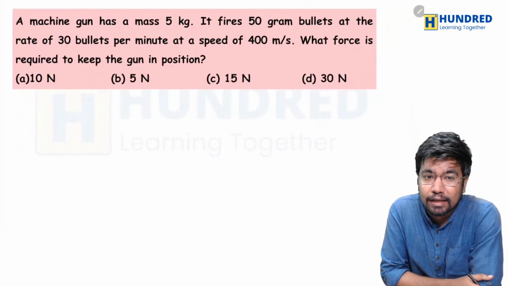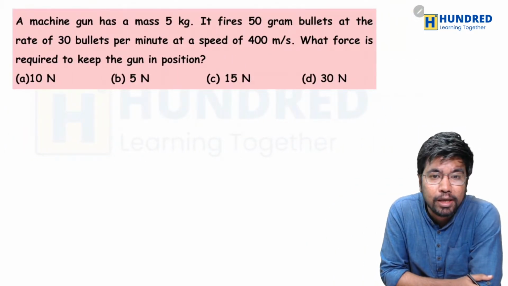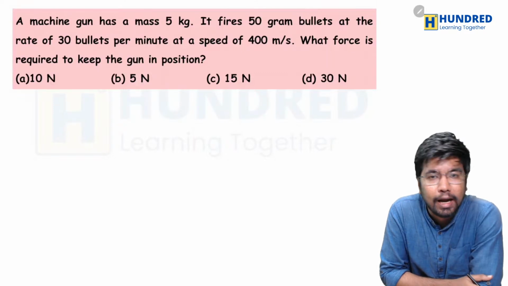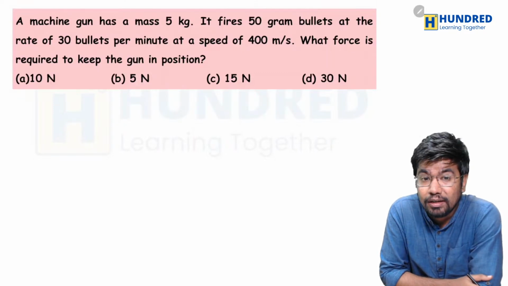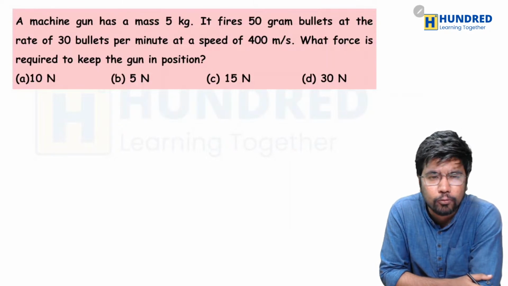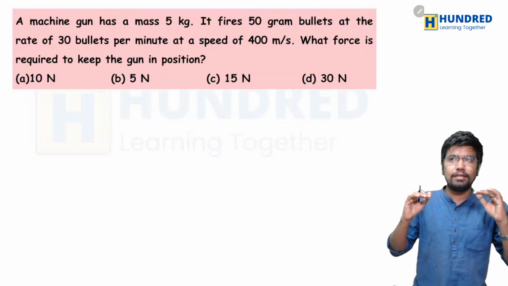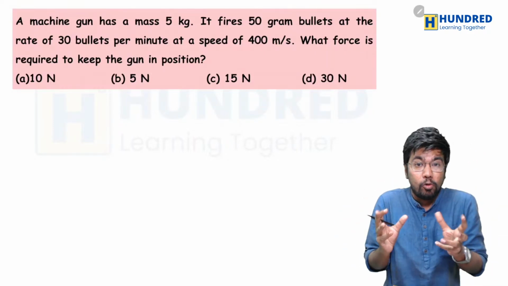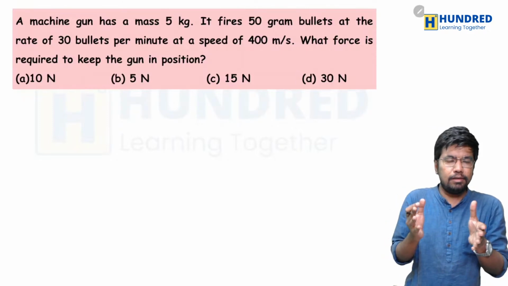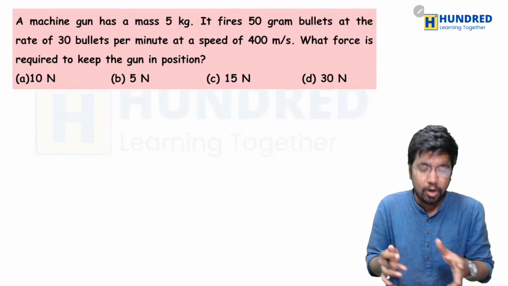A machine gun has a mass 5 kg. It fires 50 gram bullets at the rate of 30 bullets per minute at a speed of 400 meter per second. So what force is required to keep the gun in position? Okay, so they are asking us what force is required, right? And this question, of course, is from laws of motion.